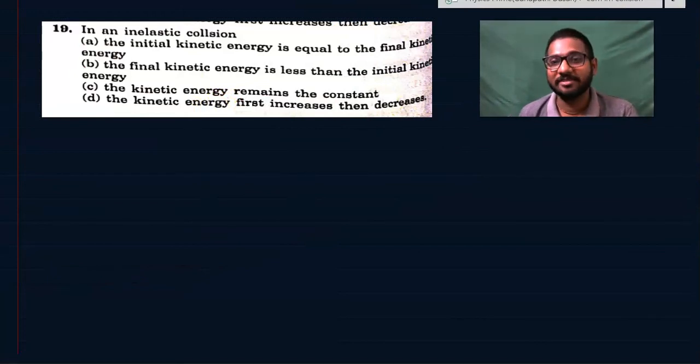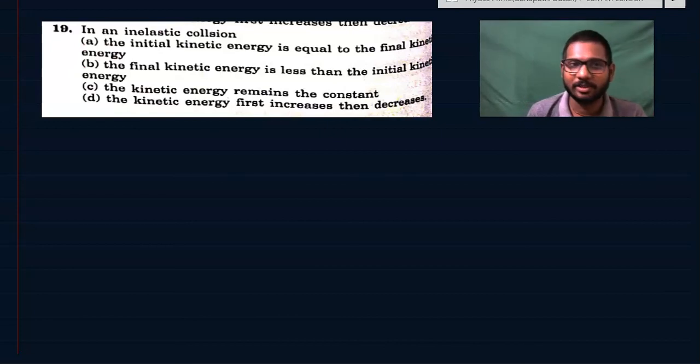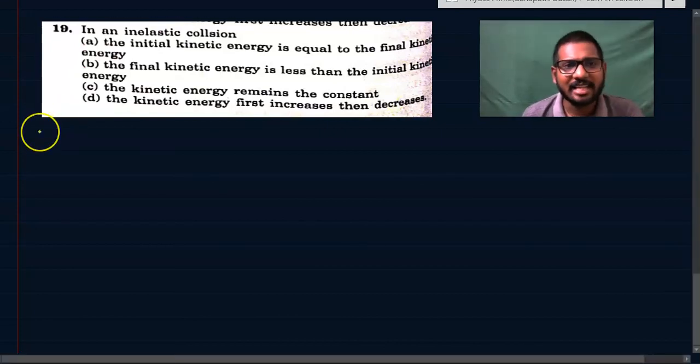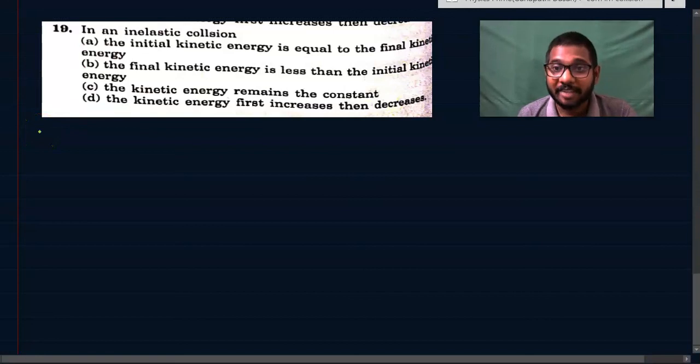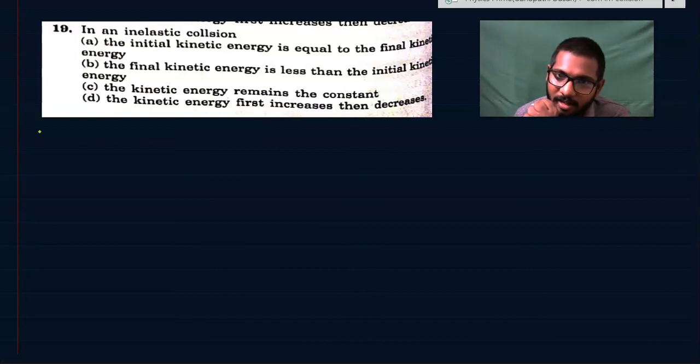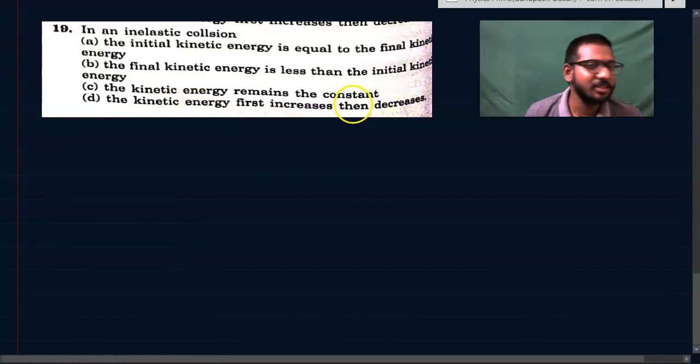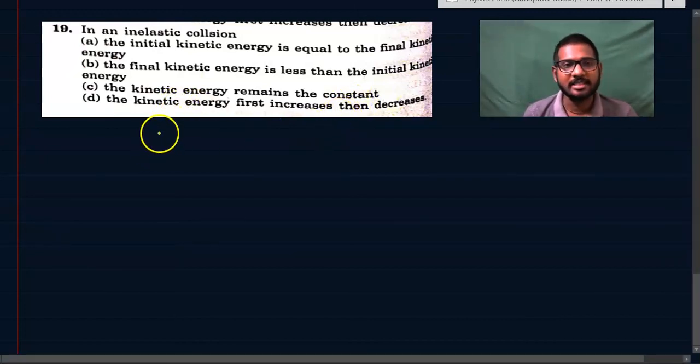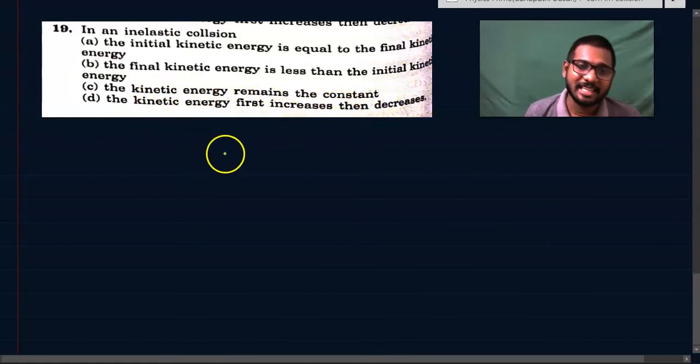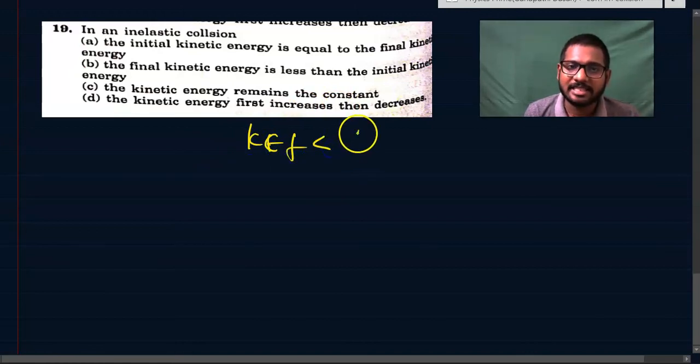In an elastic collision, same. I explained whatever concept is required in the 18th question. Now you see this 19th question. In an inelastic collision, what will happen? There will be some energy lost in terms of elastic energy, but it will not be restored again. So is the initial kinetic energy equal to the final kinetic energy? No, there will be a loss in energy. Is the final kinetic energy less than the initial kinetic energy? Yes, if there is a loss of kinetic energy, the final will definitely be less than the initial.